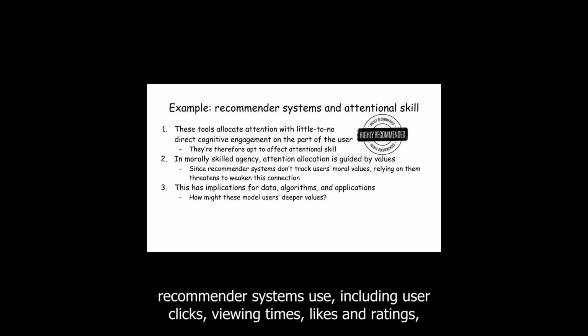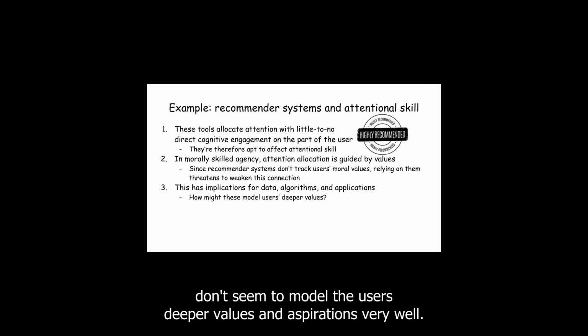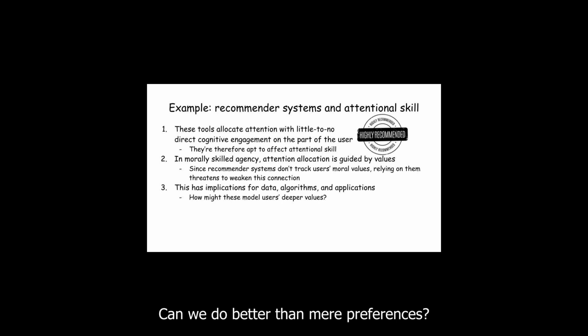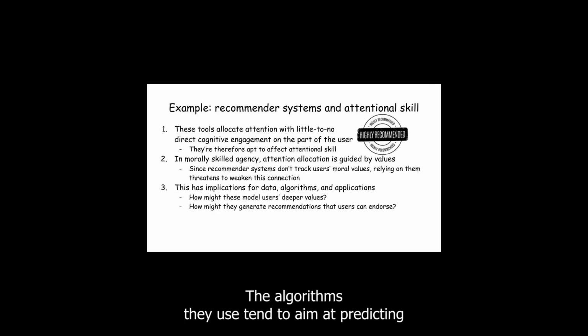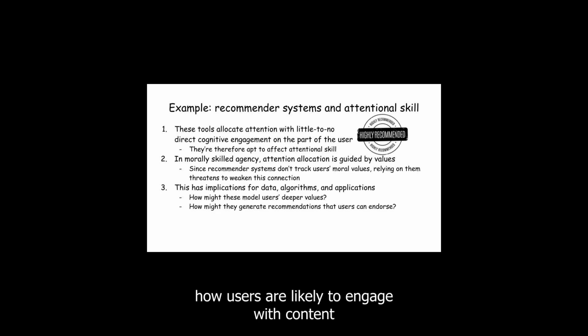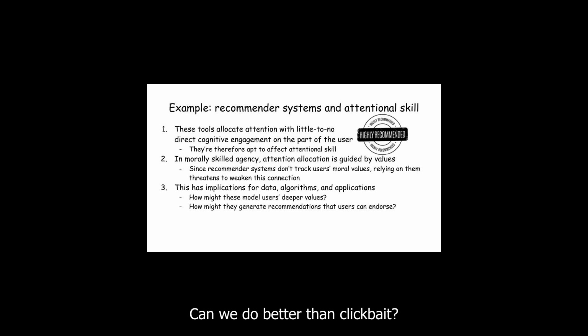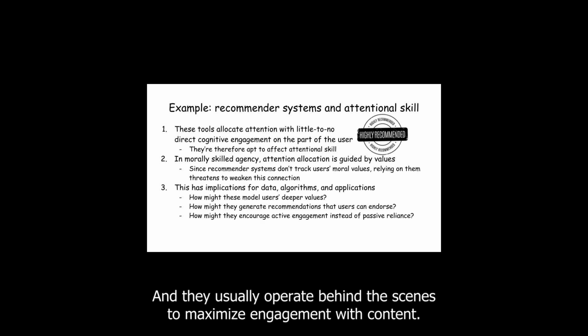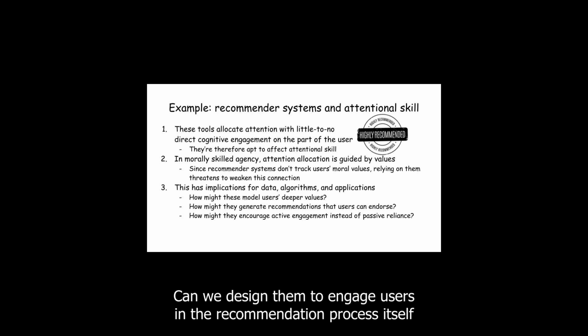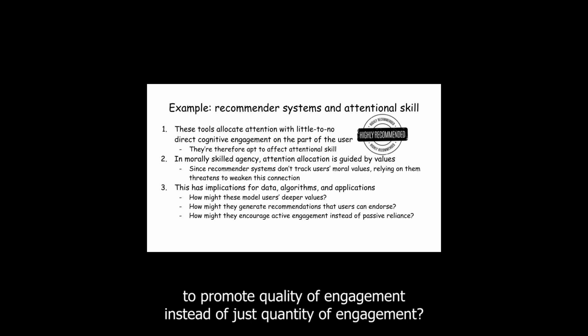The data recommender systems use, including user clicks, viewing times, likes, and ratings, don't seem to model users' deeper values and aspirations very well. Can we do better than mere preferences? The algorithms they use tend to aim at predicting how users are likely to engage with content rather than encouraging engagement that users can reflectively endorse. Can we do better than clickbait? And they usually operate behind the scenes to maximize engagement with content. Can we design them to engage users in the recommendation process itself to promote quality of engagement instead of just quantity of engagement?